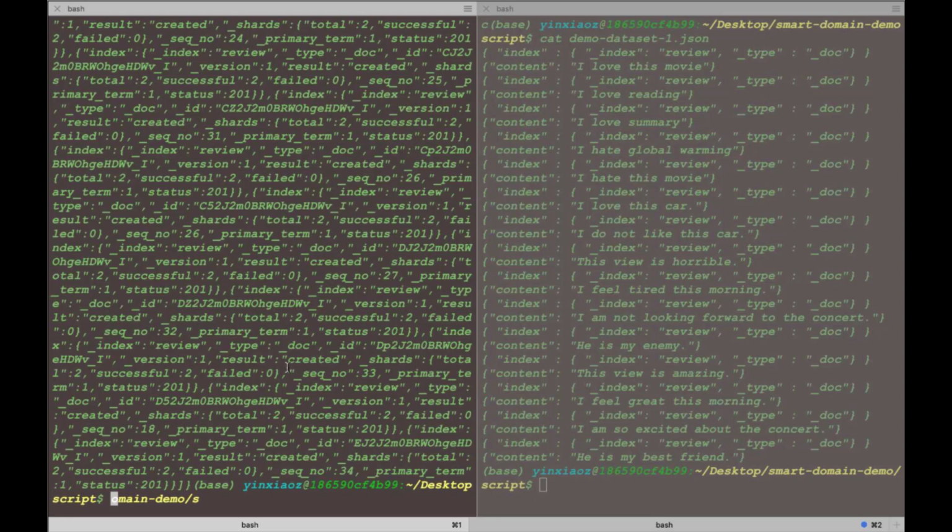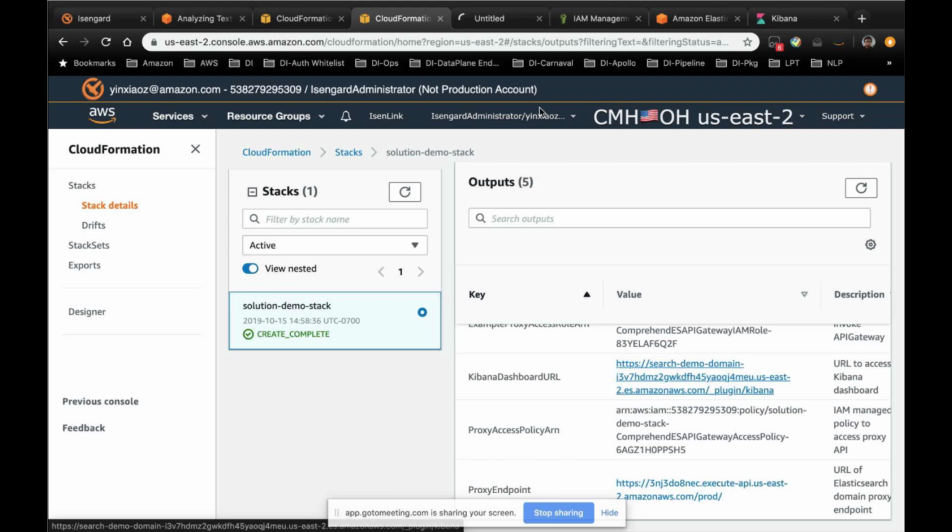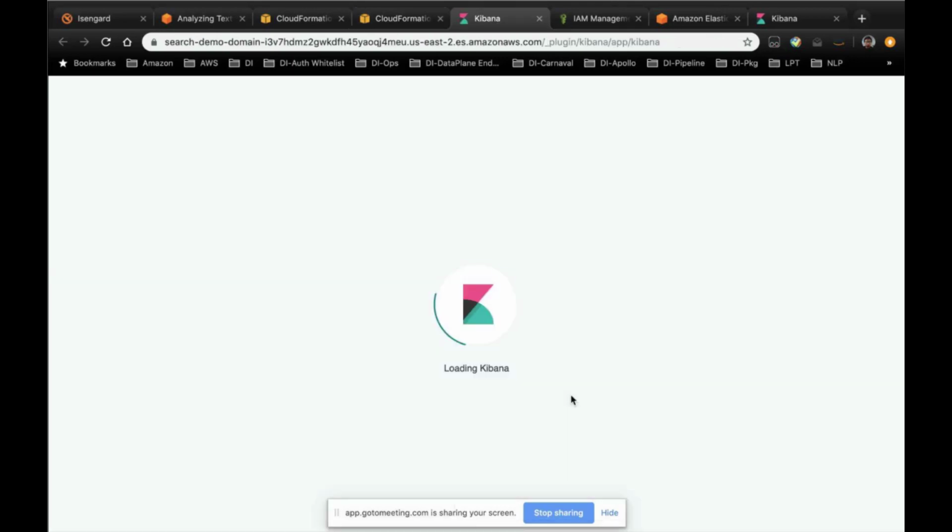Now, assume you have indexed all the documents. I would like to show you how you can access the Kibana dashboard. If you go back to the solution stack outputs, you can directly click the link in the Kibana dashboard URL. This will pop up the Kibana dashboard automatically.